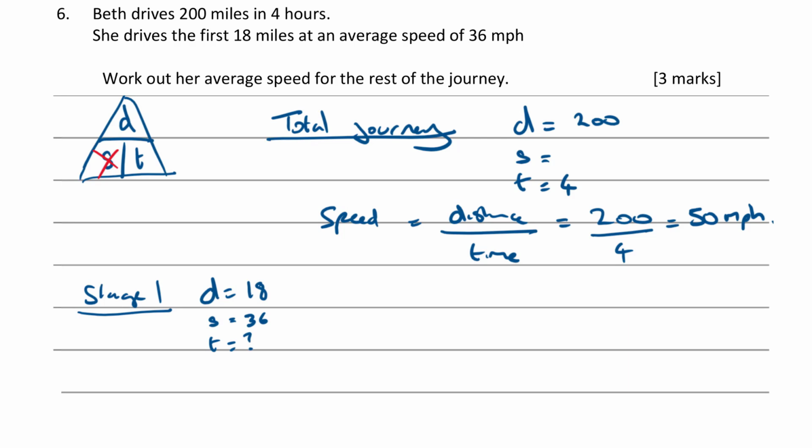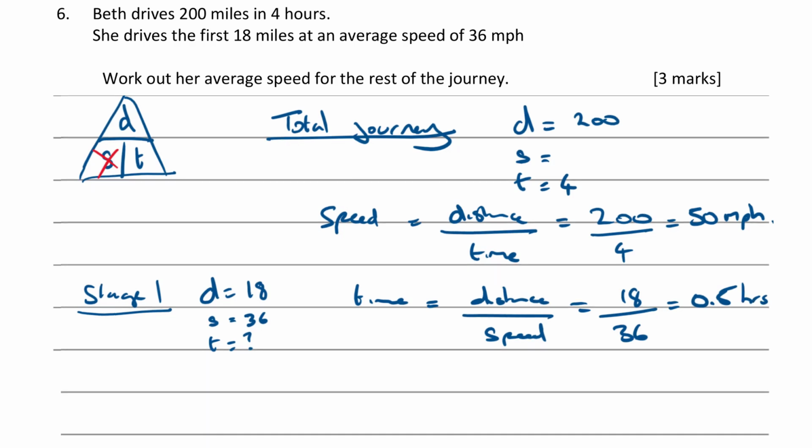Going back to the DST triangle, if you cover up T, you can see that time is going to be distance divided by speed. Which is going to be 18 divided by 36, which looks like a half to me, 0.5. So what are the units of that? This is time in hours. So 0.5 hours, that's half an hour or 30 minutes. I'm just going to leave it in hours for now.